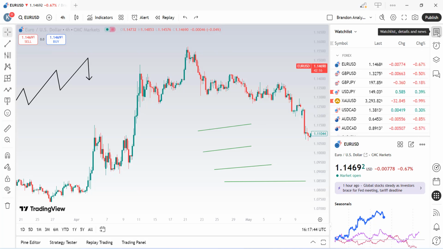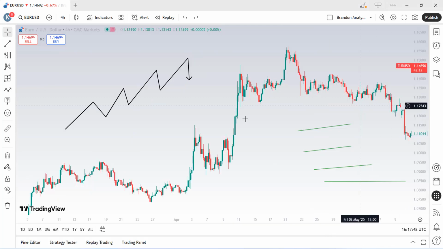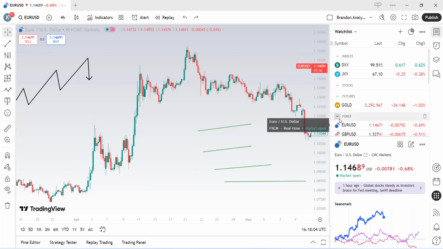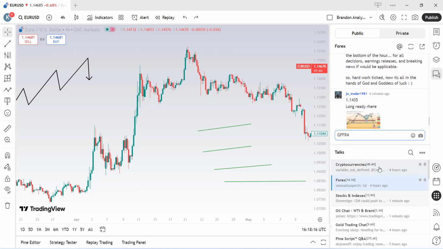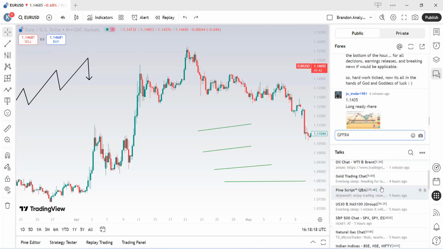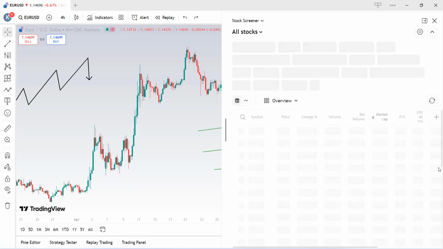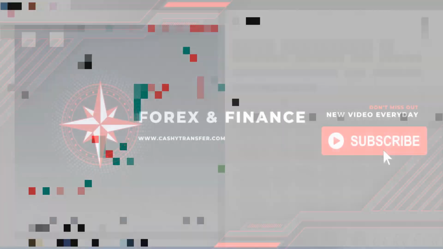And once you click on this watch list icon, you have the possibility to extend this to your chat view. And if you want to send a message to the TradingView community, you can simply click on chat here and type in what you want and send, or you can view what others are saying in the TradingView community. Here is the screeners icon, which shows you different stocks and their prices.